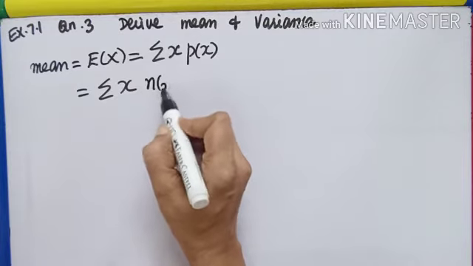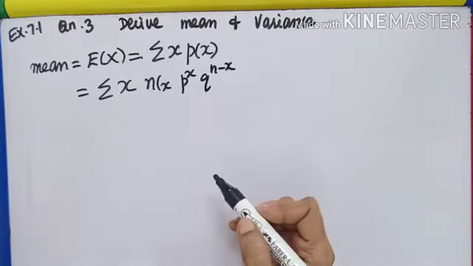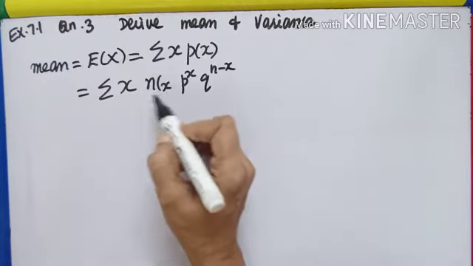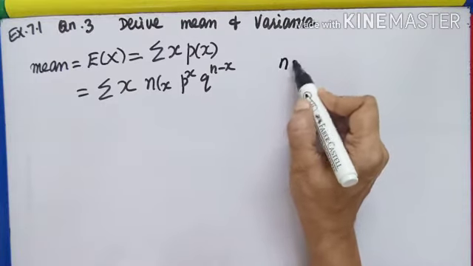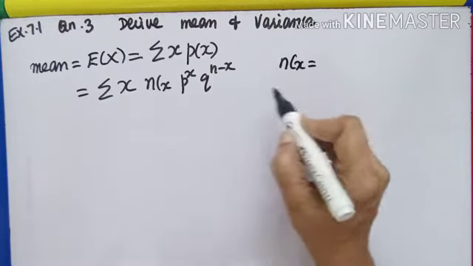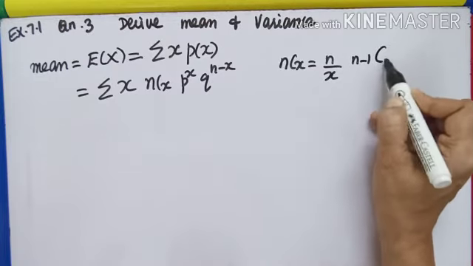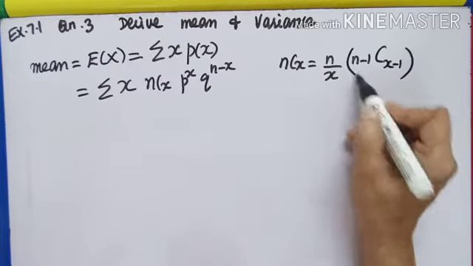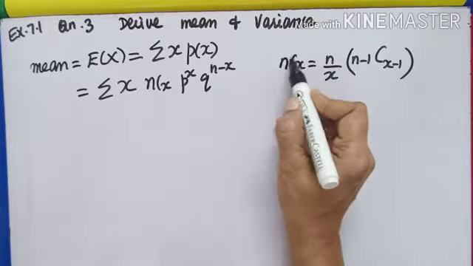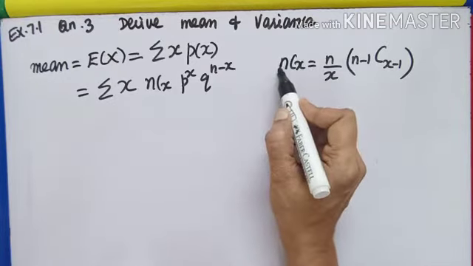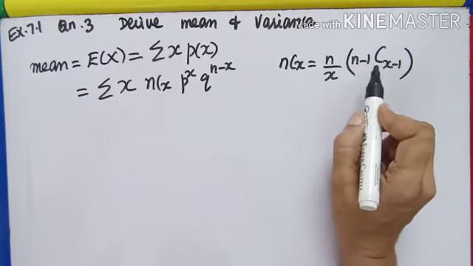It is nCx p power x q power n minus x. Now, whenever this nCx is coming, I must remember a formula. nCx can be rewritten as n by x into n minus 1 C x minus 1. So this is the combination formula.